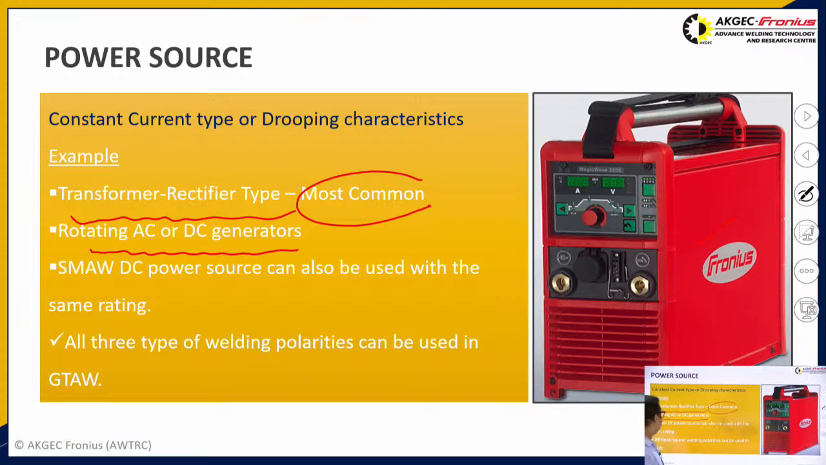Various rotating AC or DC generators are also used for producing this constant current power source. There are various polarities which we generally use during welding, like AC welding and DC welding. DC welding is further classified into direct current electrode negative and direct current electrode positive. That's why there are 3 types of welding polarities which we generally use in the gas tungsten arc welding process.